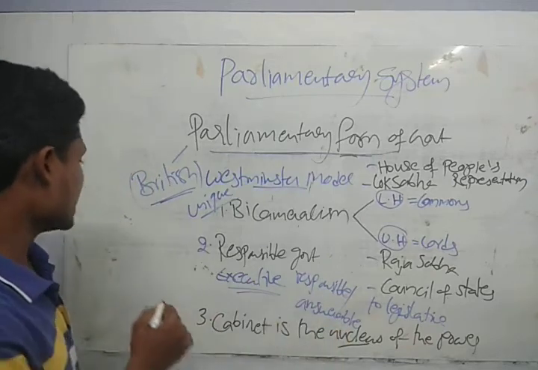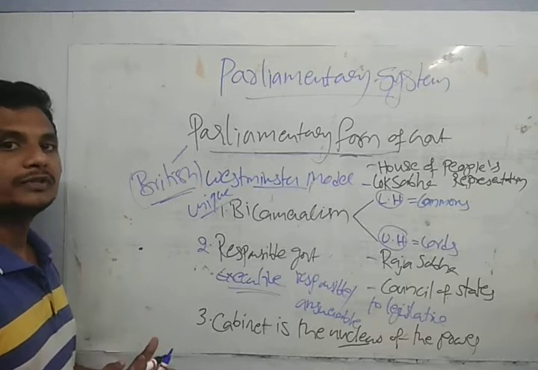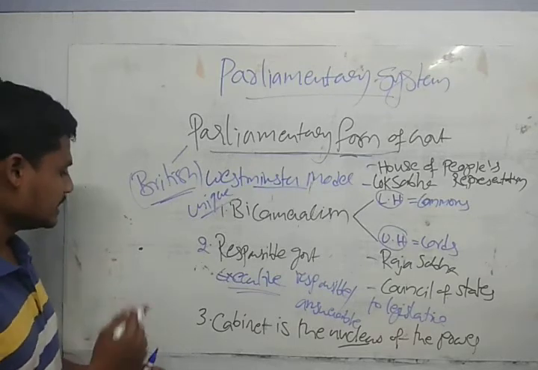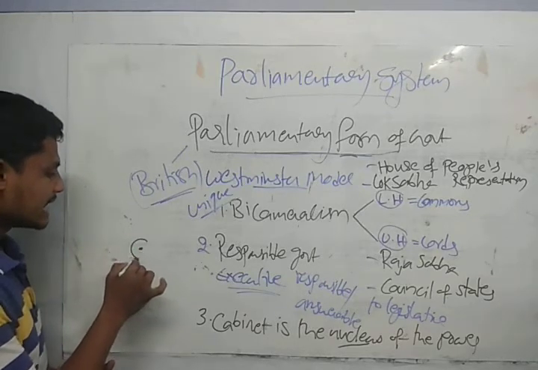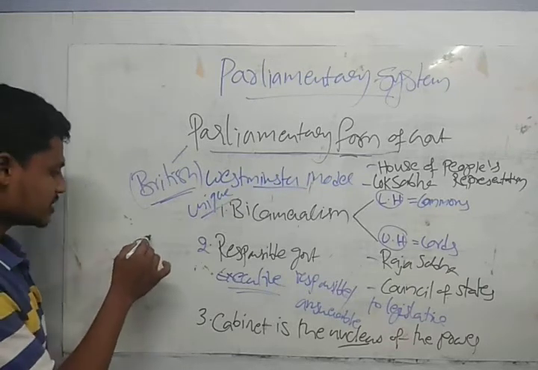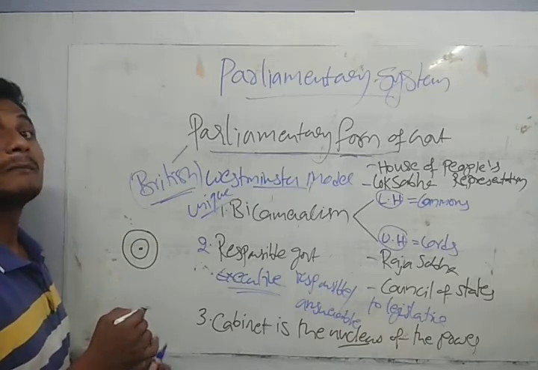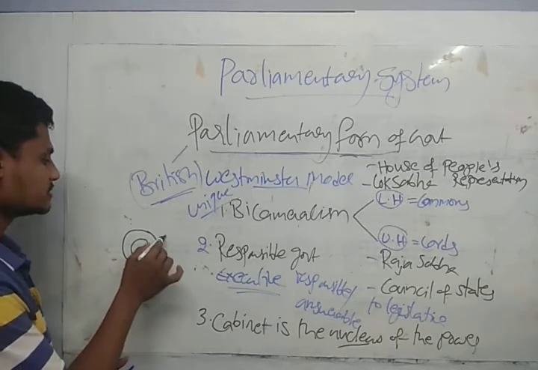See, guys, we have the prime minister. The prime minister is the head of the government. After the prime minister we have the cabinet, after the cabinet the council of ministers, and after the council of ministers the ministers of independent charge.